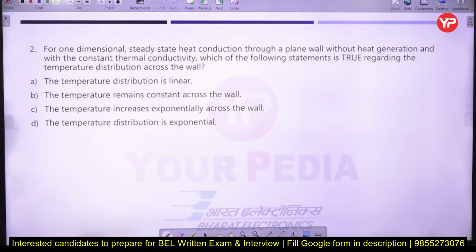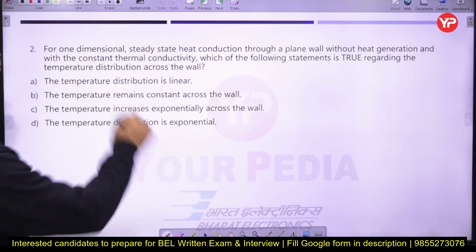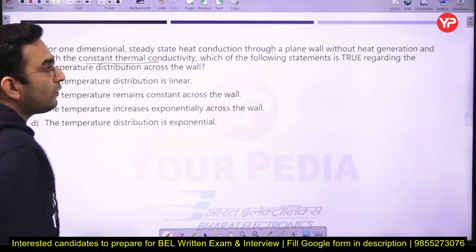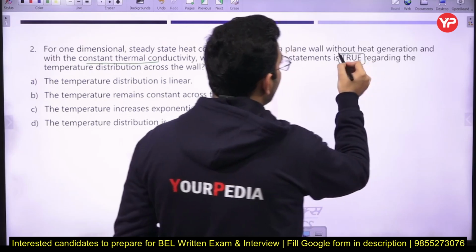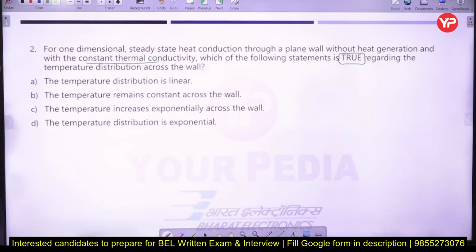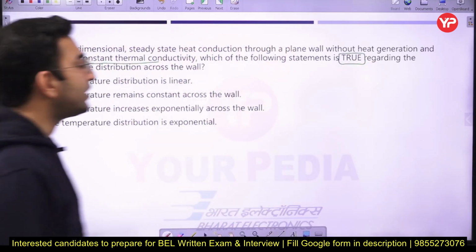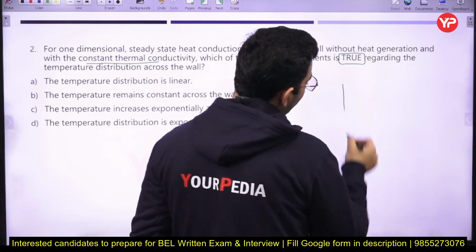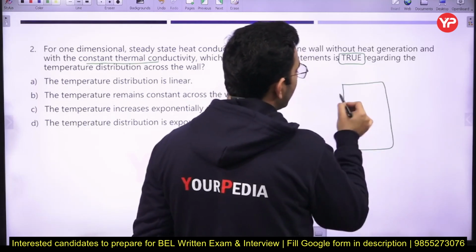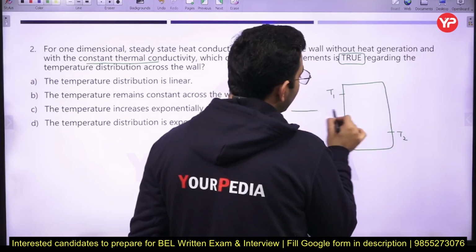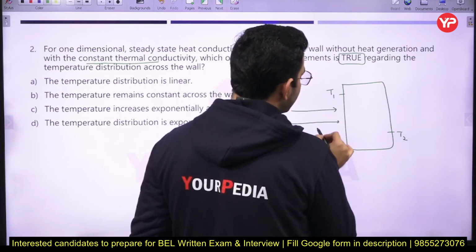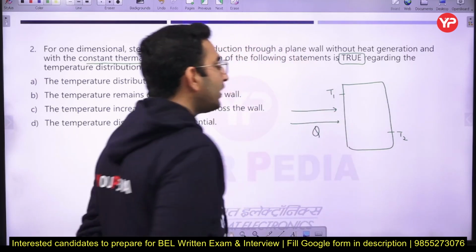For one-dimensional steady state heat conduction through a plane wall without heat generation and with constant thermal conductivity, which of the following statements is true? You have been asked to mark the true statement regarding steady state heat conduction. What is the meaning of steady state heat conduction? Suppose you have a wall maintained at a temperature T1 on this side and T2 on the other side, and heat is flowing in this direction. Let us say the magnitude of the heat is Q.